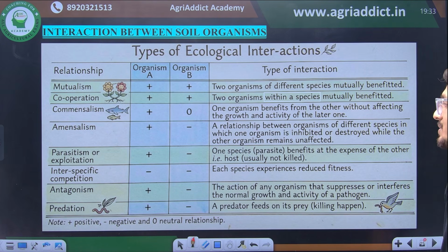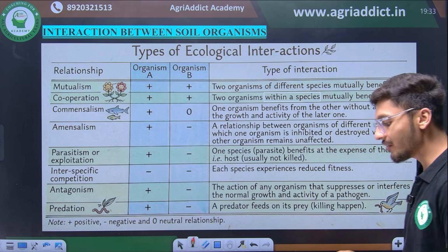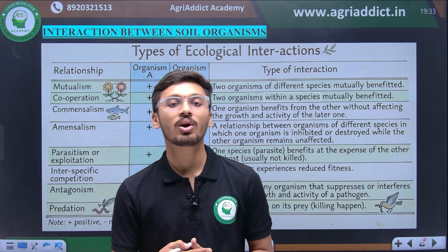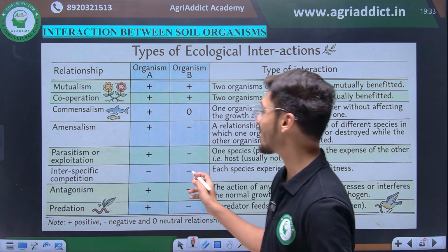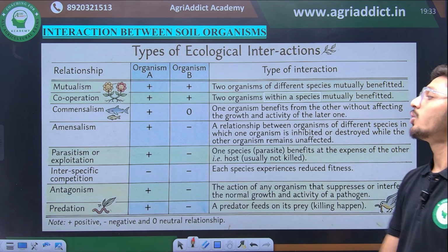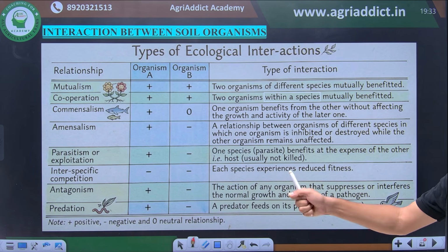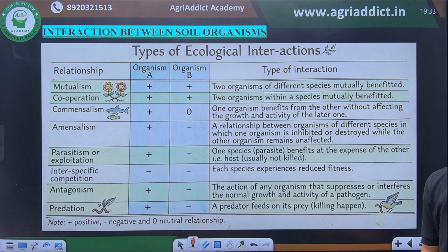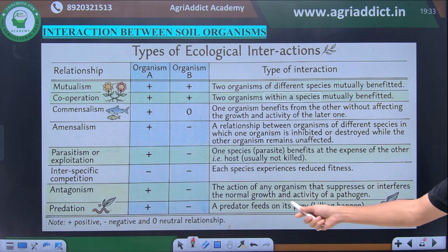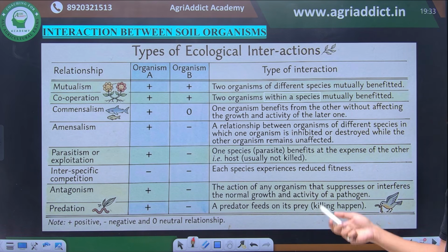Then there is interspecific competition, where both organisms are fighting with each other, leading to a loss of both species. Such a minus-minus interaction is known as competition, where reduced fitness is observed in both species. Then there is antagonism, the action of any organism that suppresses or interferes with the normal growth and activity of the pathogen is known as antagonism.